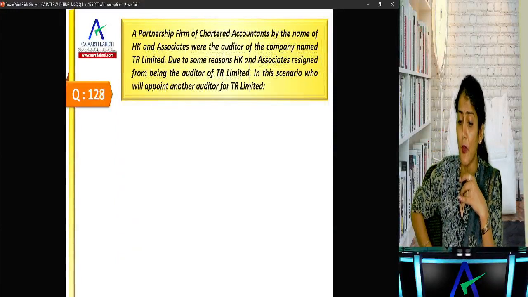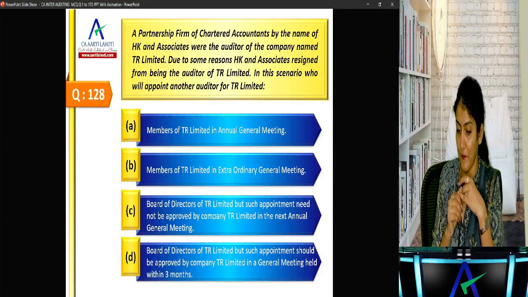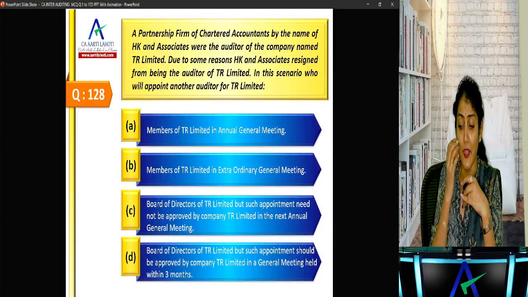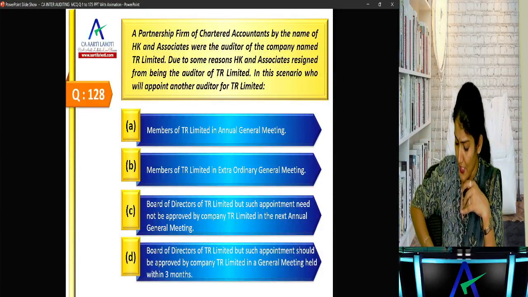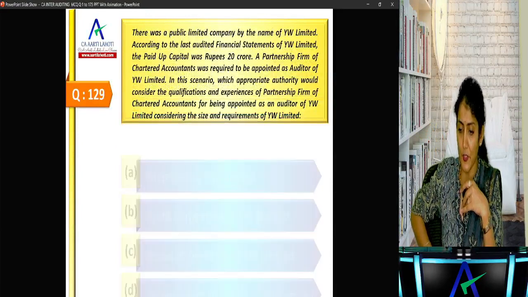A partnership firm of chartered accountants by the name of HK and Associates were the auditors of the company named TR. Due to some reason, HK and Associates resigned from being the auditor. In this scenario, who will appoint another auditor? Direct board of directors of TR, but such appointment should be approved by the company in the TR Limited in a general meeting held within 3 months. Okay. Right, casual vacancy due to resignation.